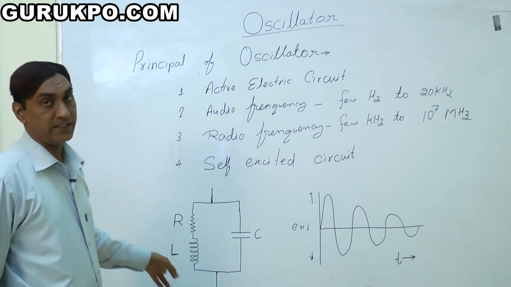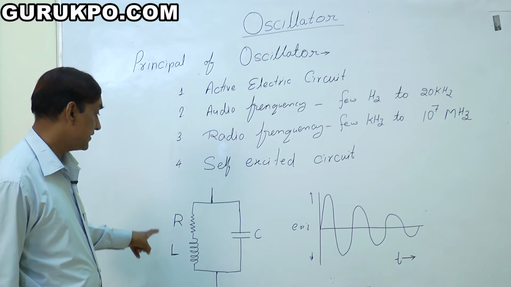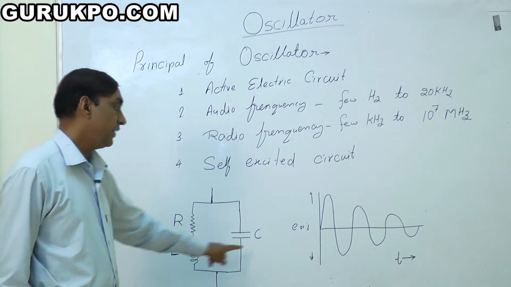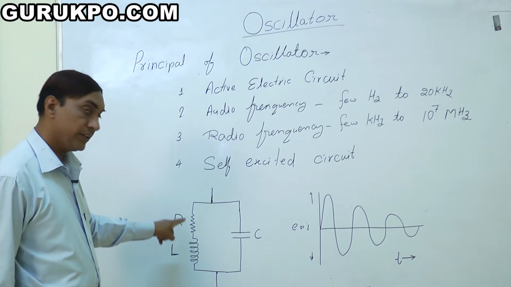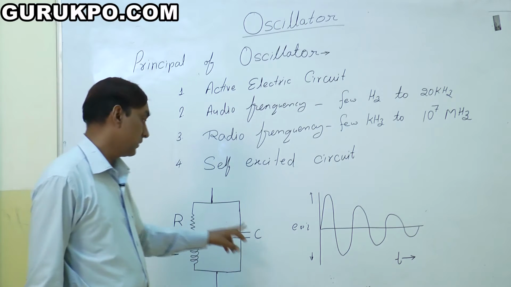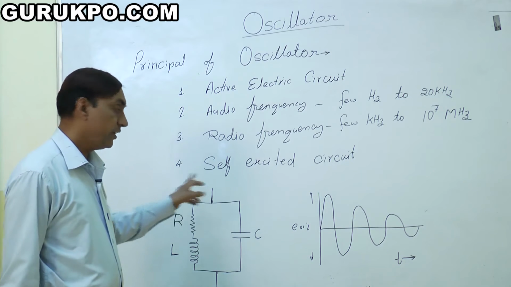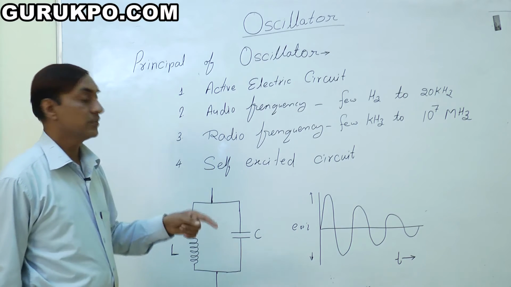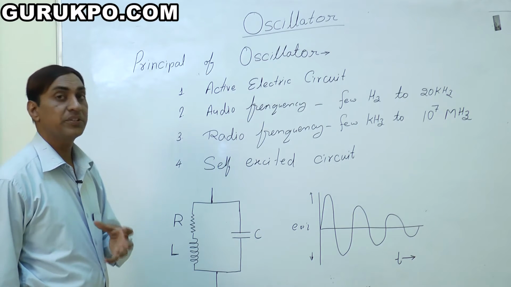Here is the RLC circuit. There are three components here: R, L and C. The two components R and L are connected in series, but RL and C are connected in parallel, because this circuit creates oscillation, creates frequency, creates resonance. That's why we say oscillator. Another definition of an oscillator is that it creates resonance.